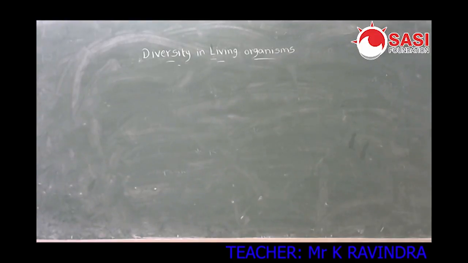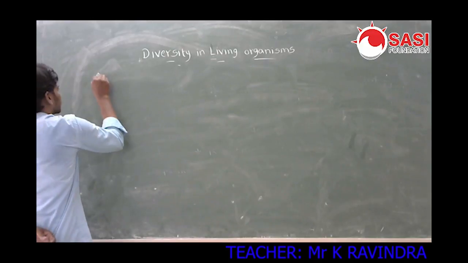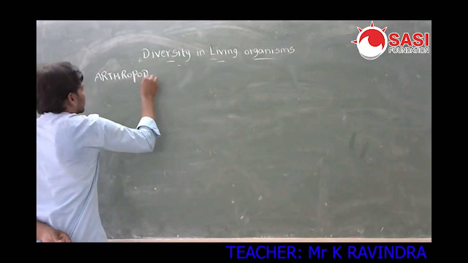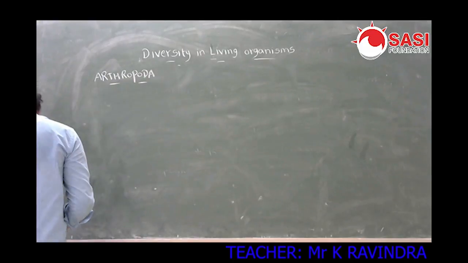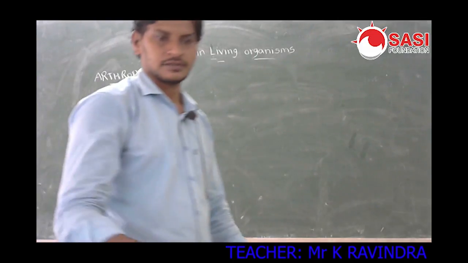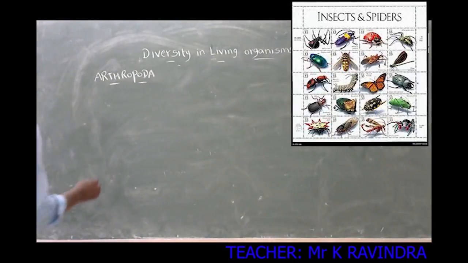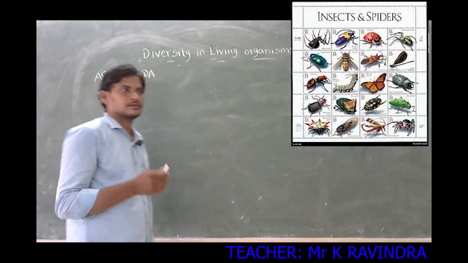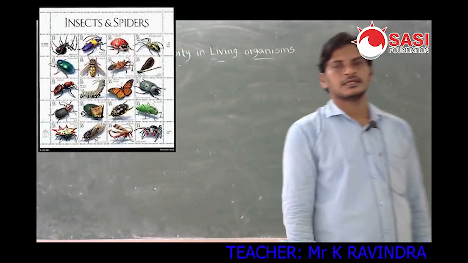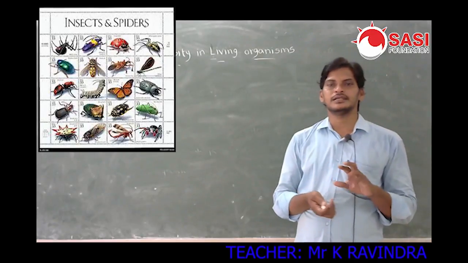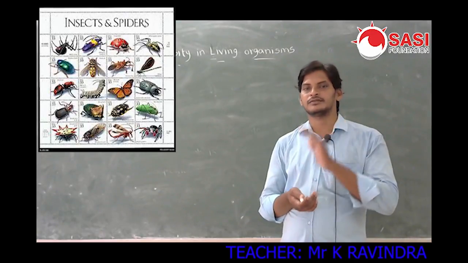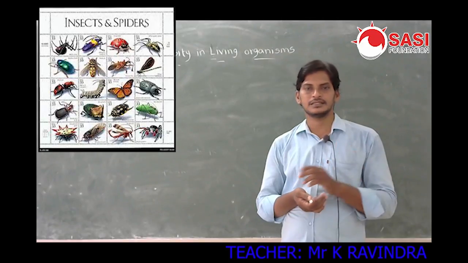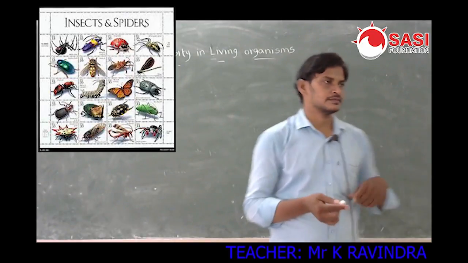Next one is Arthropoda. First one: these animals have jointed appendages, which gives the name Arthropoda.